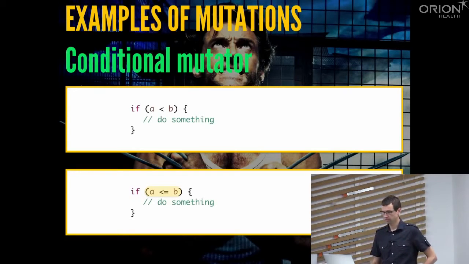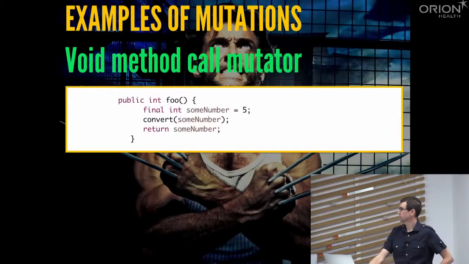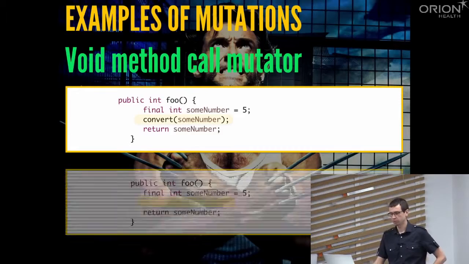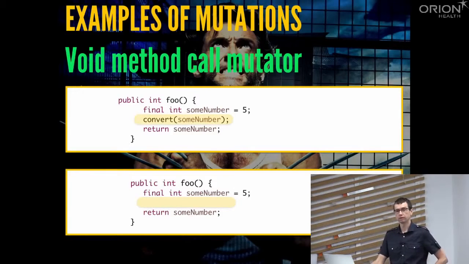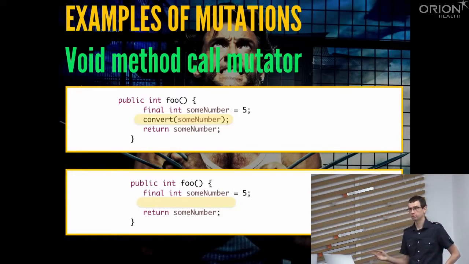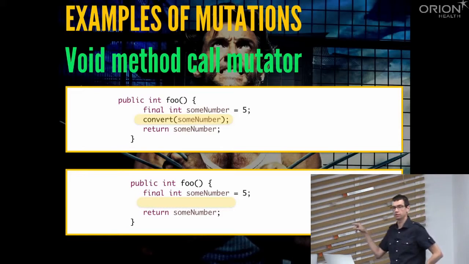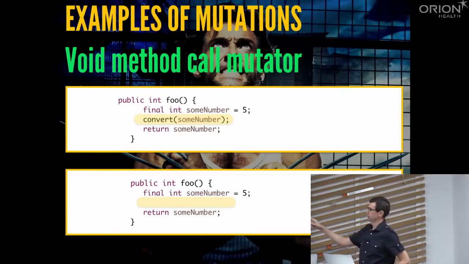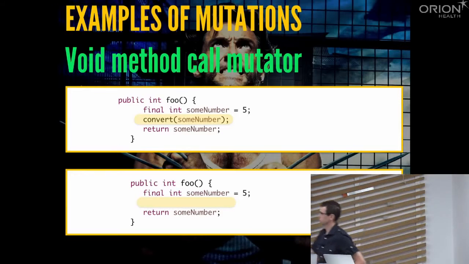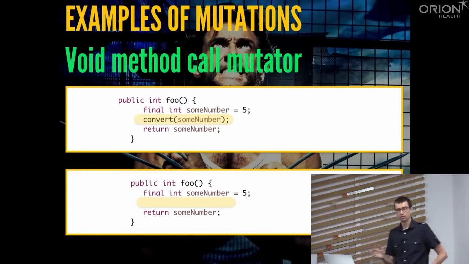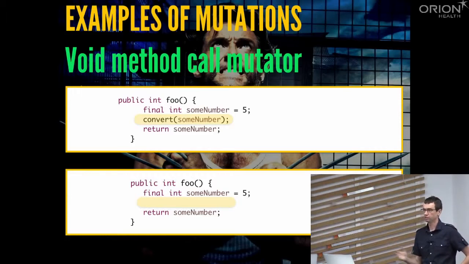We can have something different: a mutation where, when we invoke some method, we just remove this call. Again, our unit test should be able to detect that we changed this. If we stop converting our number, our unit test should be able to say, okay, you just did something different in your code.